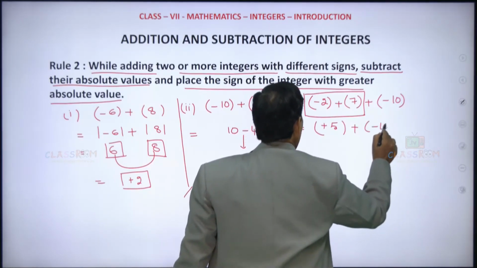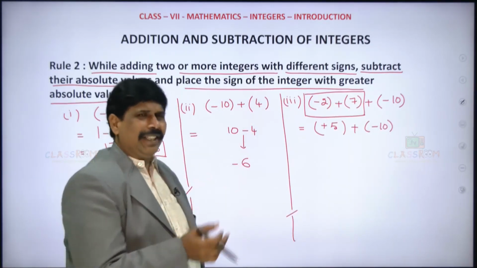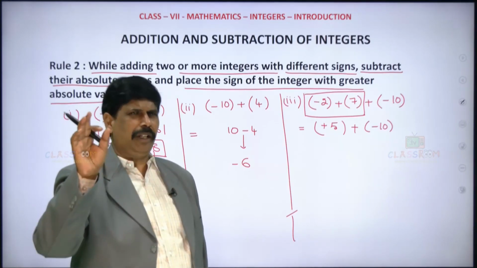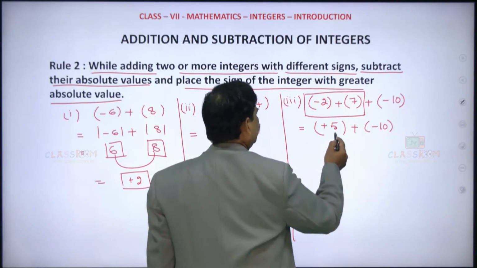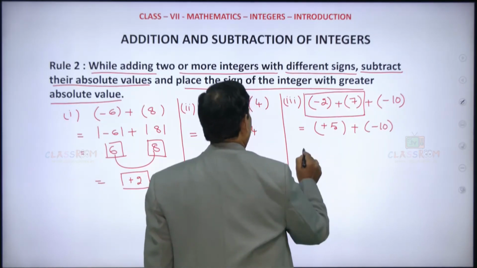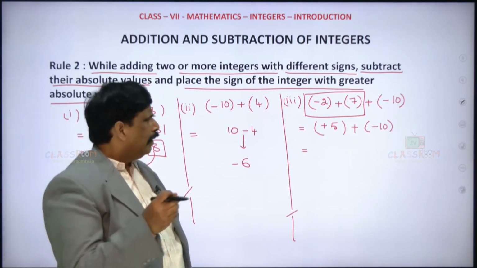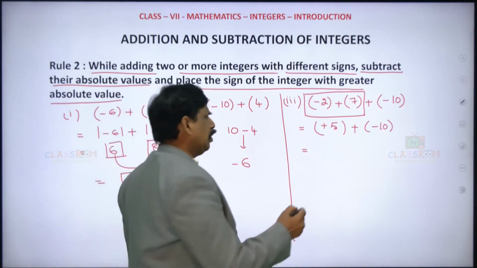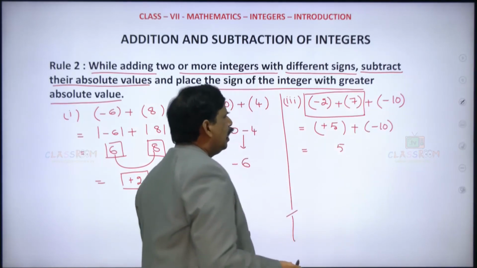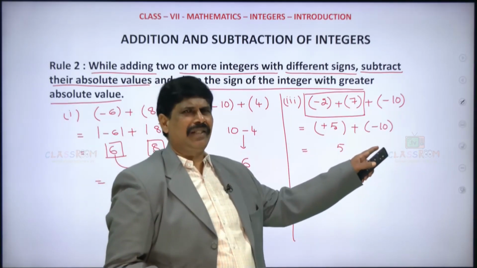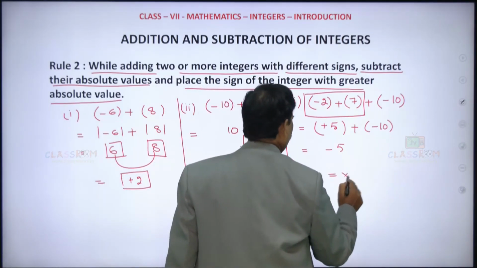Now we are taking this into the picture. Now again different signs. Forget about the signs for a moment. The least is 5 here. The highest is 10. Subtract them now. 10 minus 5 is 5 here. I'm subtracting the least from the highest. And what sign does the highest have? The highest has negative, so it is minus 5. It's clear?